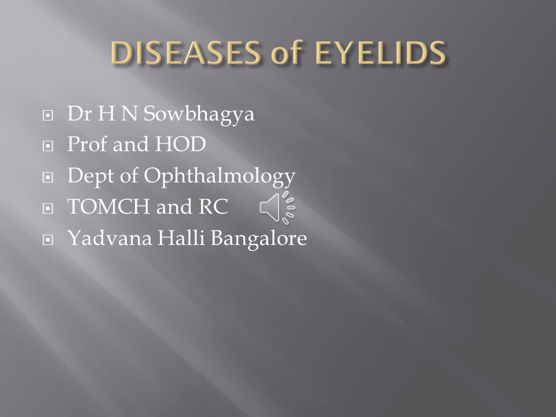Today I am going to speak to you about the defects of the eyelids. I have divided the defects of the eyelids into two groups. In the first division I will be talking about the defects of the eyelids as congenital anomalies and inflammatory conditions, and in the second division we will study the defects of the eyelids under the headings of the abnormalities of the eyelids and the neoplastic conditions.